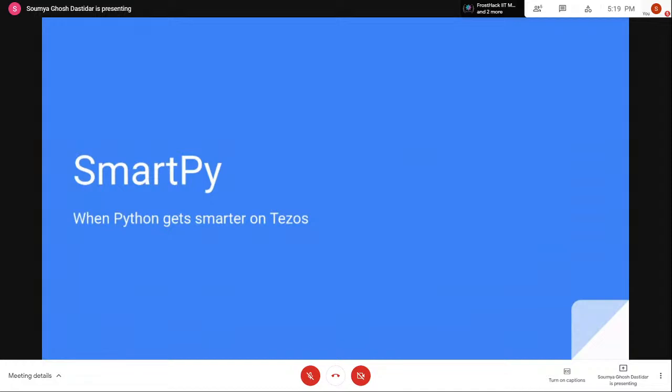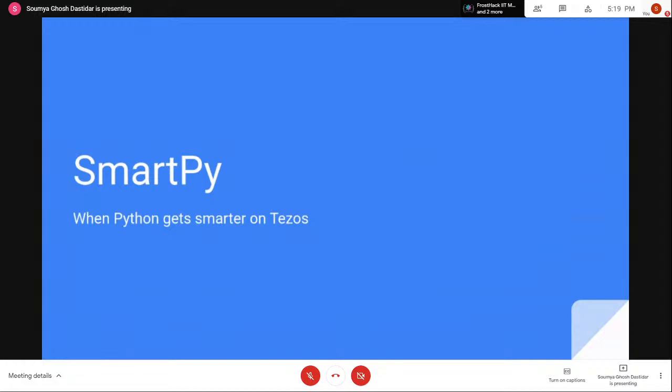There are other languages, obviously, like Ligo or Michelson, that is a low-level language. But SmartPy has some features that make the life of developers very, very easy. And that is what we are going to do today. So we are going to use SmartPy to write the smart contracts and create an application. So as the name suggests, SmartPy is a contract language that is based on Python itself.